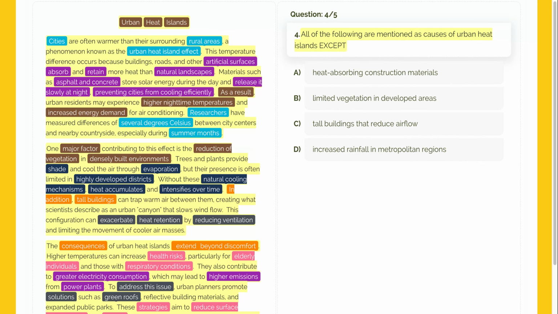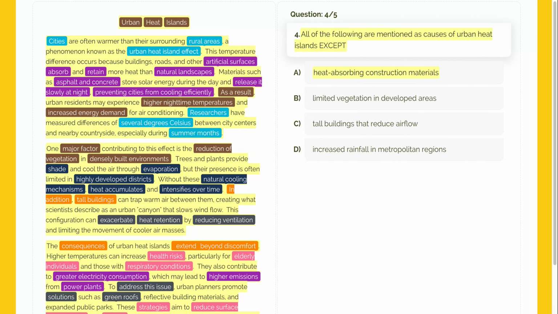Let's evaluate option A together: heat-absorbing construction materials. In paragraph 1, the author mentions artificial surfaces, like asphalt and concrete, that absorb and retain more heat. Since this is clearly mentioned as a cause, it cannot be our except answer. This choice is incorrect because it is in the passage.